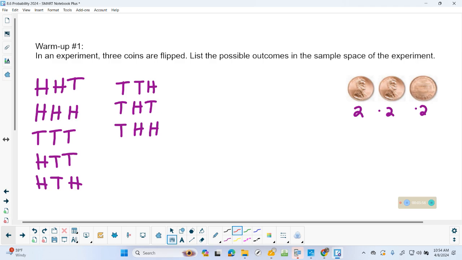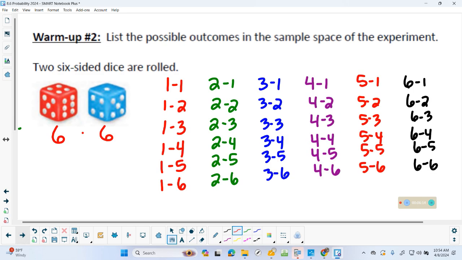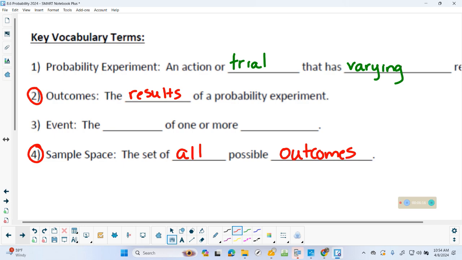Ready for this? This is how you make it a set. You put curly braces around it and put commas in between it. Does it matter? No. I'm not going to be upset if it asks you for sample space and you don't have the curly braces and the commas. Just have everything listed. But to me, those are kind of synonymous.